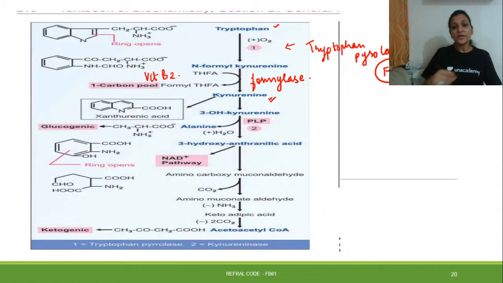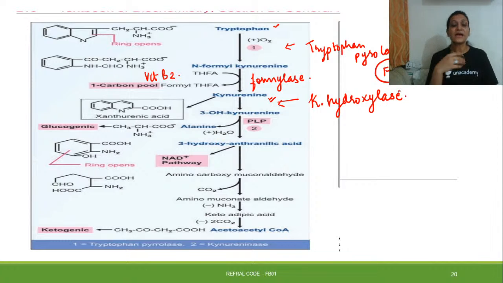Kynurenine is formed. Now this kynurenine is converted into 3-hydroxykynurenine, and the enzyme responsible at this stage is kynurenine hydroxylase. Right?